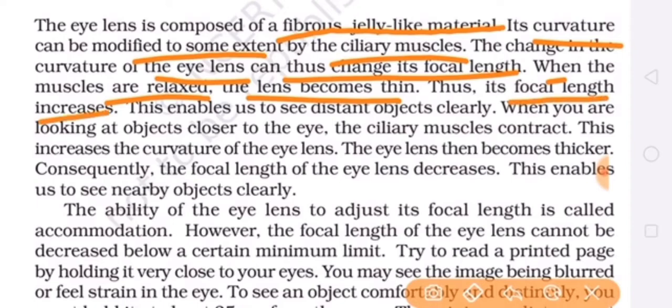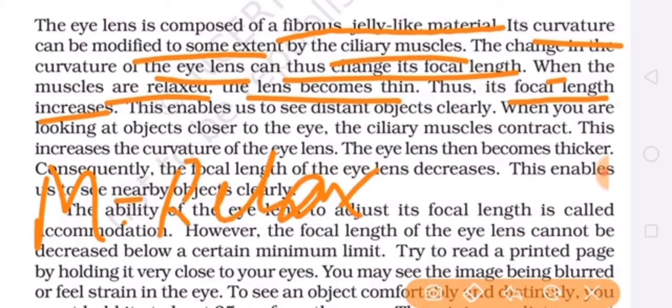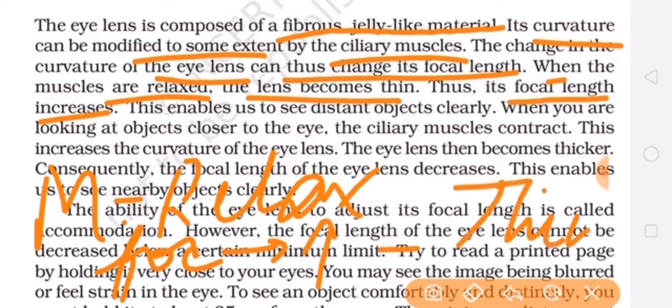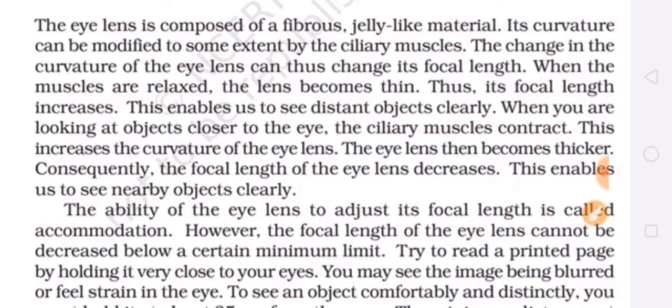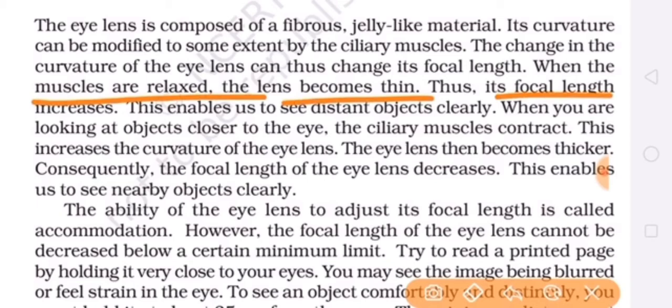So how does it happen? When the muscles are relaxed, the lens becomes thin and the focal length will increase. This you have to learn. When the muscles get relaxed, the lens will become thin and the focal length will increase, and we will be able to see distant objects clearly. Is it understood by all that when muscles get relaxed, the lens becomes thin and focal length increases, and when the focal length is increased, then we can see distant objects clearly.